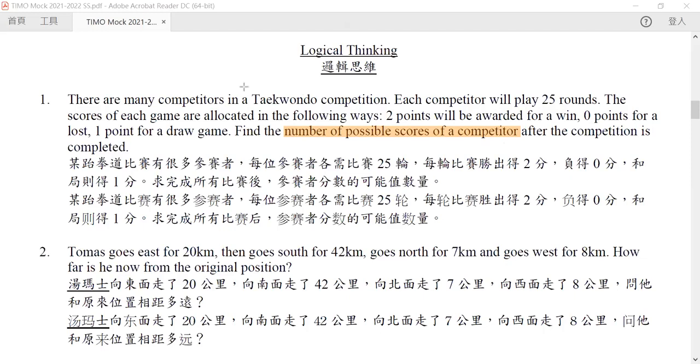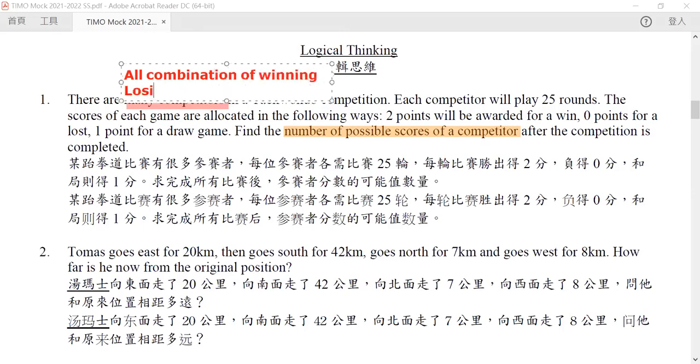Now, in here, there are some keywords. There are many competitors, which means that there are many winning and many losing, and even more draws. Which means that all the combinations of winning, losing, and drawing are possible.